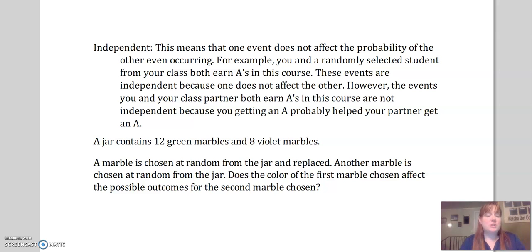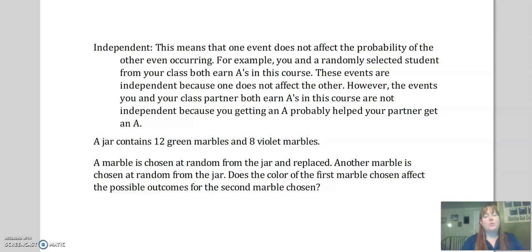So we learned about mutually exclusive. The other term we want to talk about is independent. People get these two confused all the time. They're not really related to each other in any real sense. They mean two different things. Mutually exclusive means that two things absolutely cannot happen at the same time. Independent means that one of them happening does not affect the other one happening.